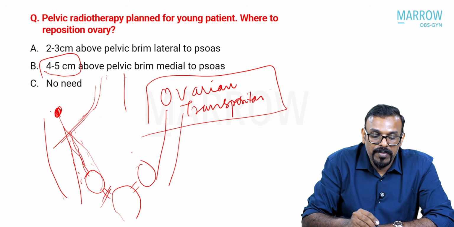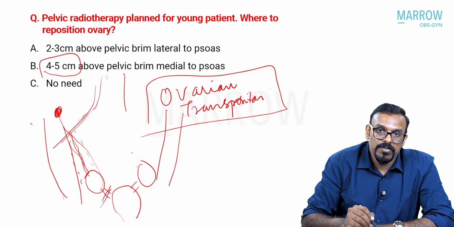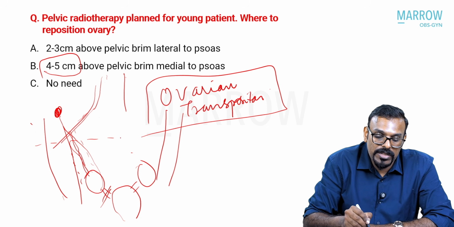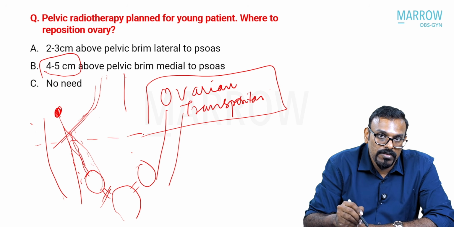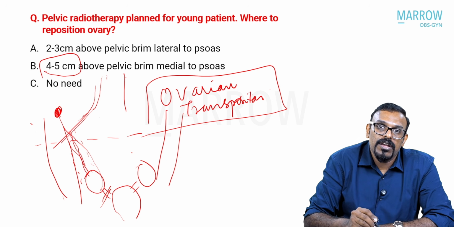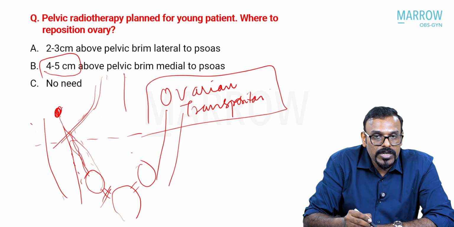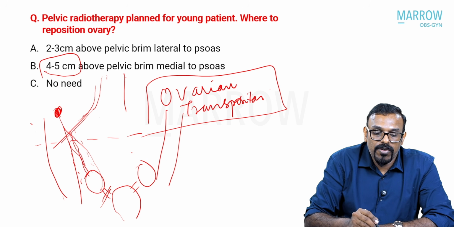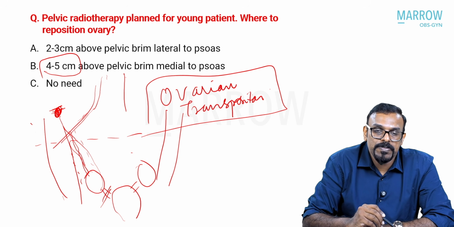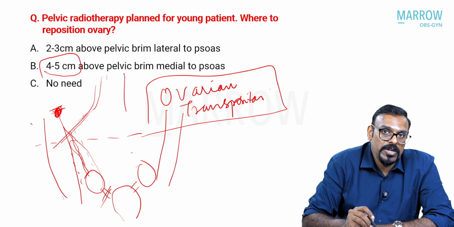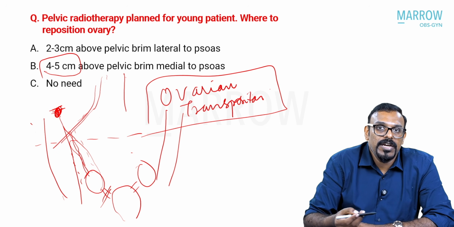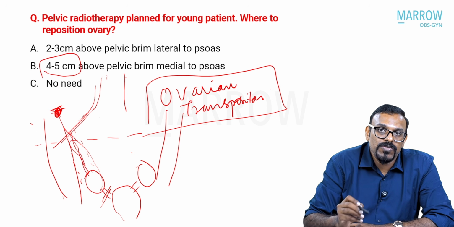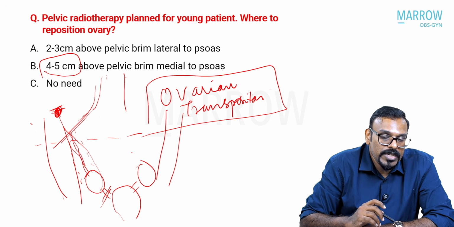It can either be lateral or medial to the psoas, but the major important part is moving it cranially as far as possible beyond the pelvic RT field, and you attach it to the peritoneum, either closer to the paracolic gutter peritoneum or over the psoas muscle peritoneum. Also, you apply clips over the attachment of the ovaries to the peritoneum, so that these can be demonstrated when you take x-rays or CTs. So the clip areas denote the area where the ovaries are present.